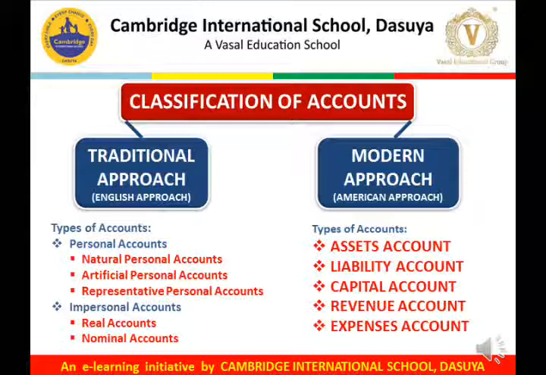For example, all the expenses, losses, incomes and gains lie under the category of nominal account. So for the purpose of balancing the accounts or preparation of accounts or for journal entries, we have used these traditional approach accounts in the form of personal, real or nominal account.